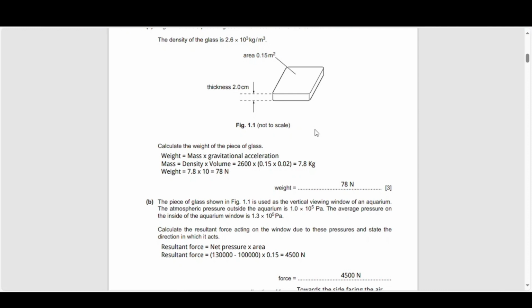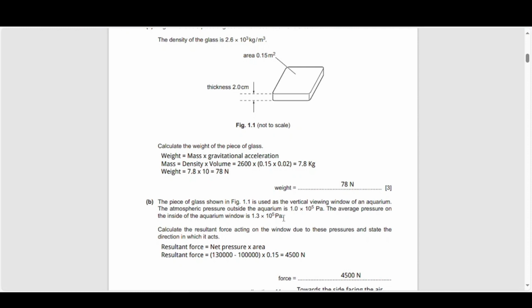So to calculate the resultant force, you need to know the net pressure, and you need to multiply that by the area of the glass. So the net pressure would be the average pressure inside the aquarium minus the average pressure because of the atmosphere. Now, obviously, it could be either way around.